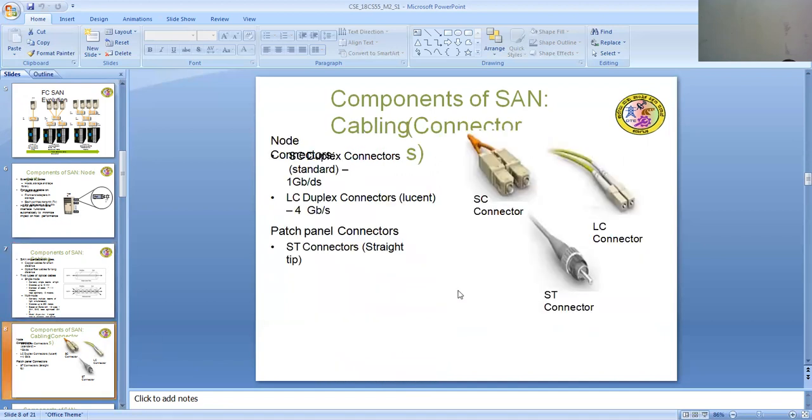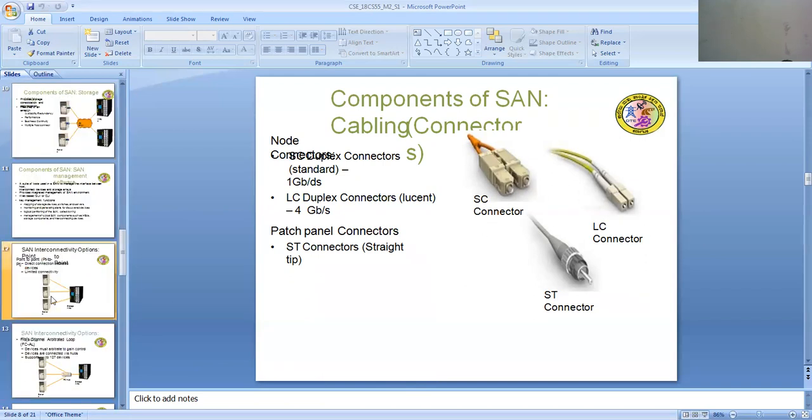Components of SAN: cabling connectors. There are 3 types of SAN cabling connectors: SC connector, LC connector, and ST connector. ST connectors are straight, LC connectors are duplex, and SC connectors are standard connectors.